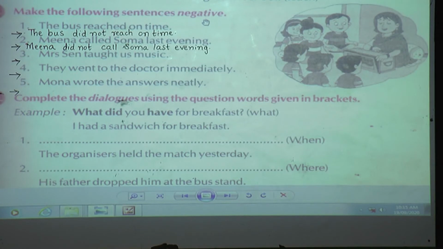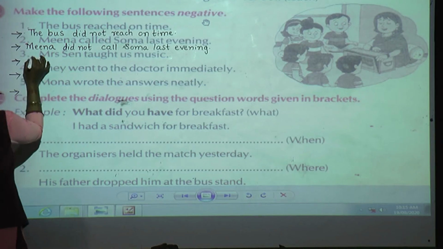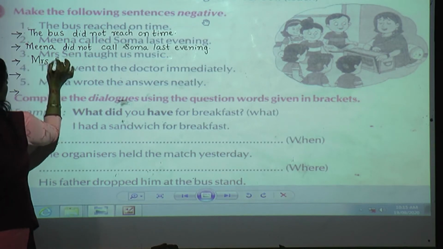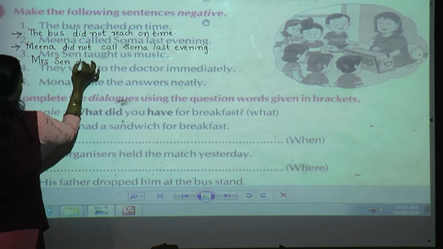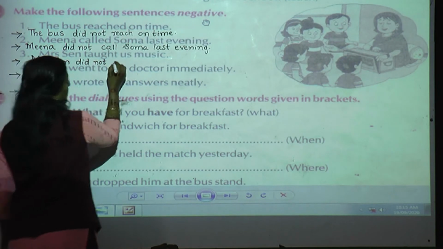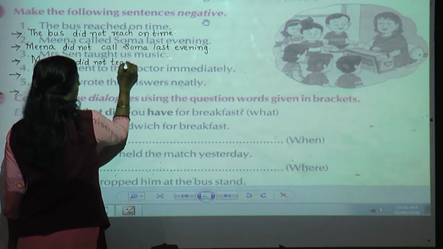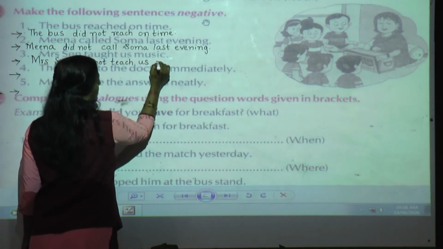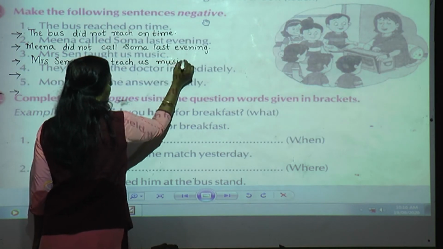Next, Mrs. Sen taught us music. Yes, again Mrs. Sen did not. What is the original form for taught? Yes, teach us music. I hope that you are getting it.